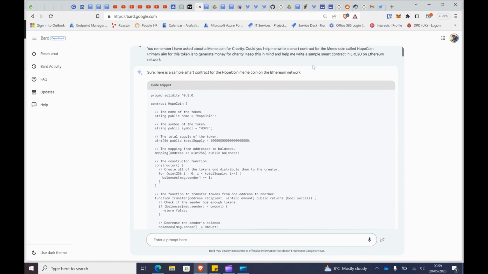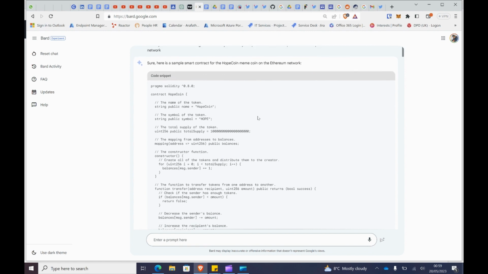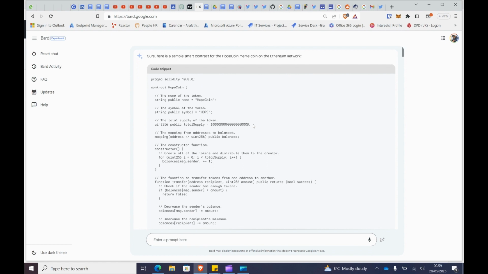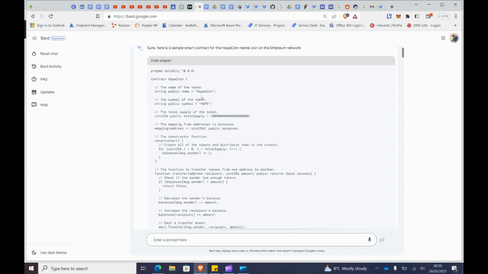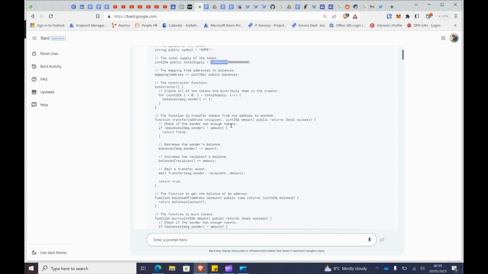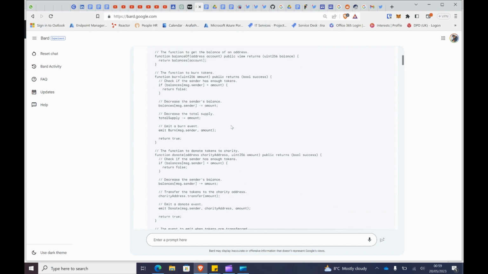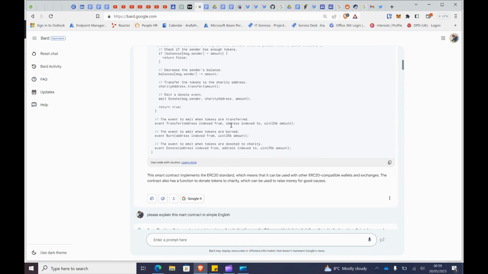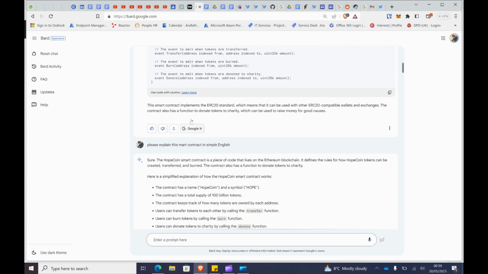So it went ahead and created this smart contract. Basically, it created a contract, the token name and token symbol, then the supply, and mapping the address, and everything's pretty simple. This smart contract is implemented in the ERC20 standard. This means that it can be used with ERC20 smart contracts.